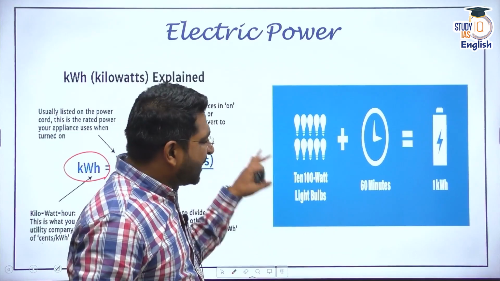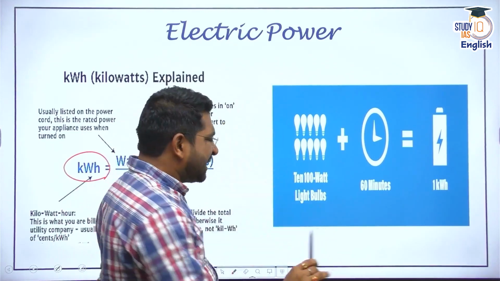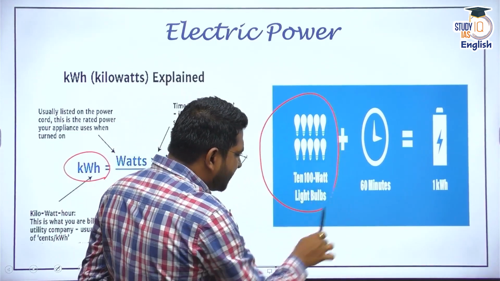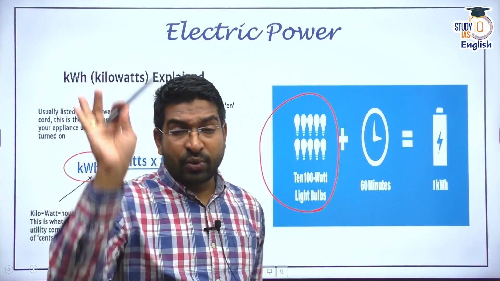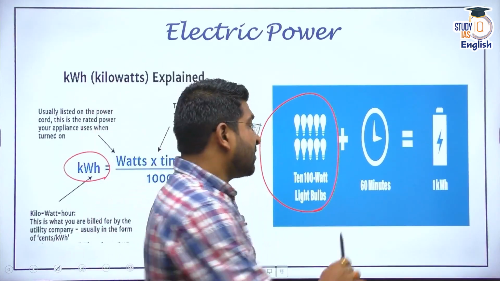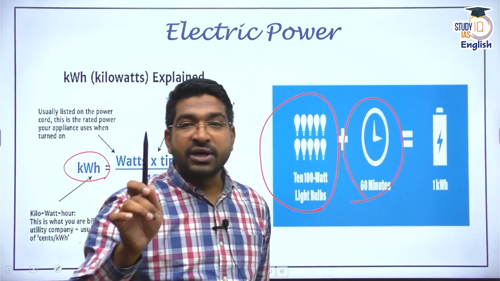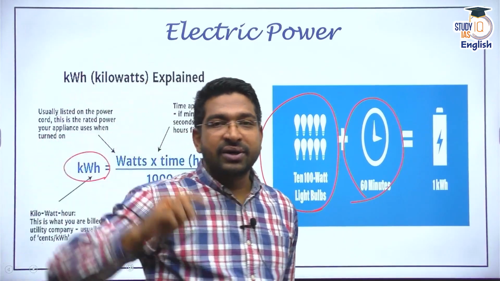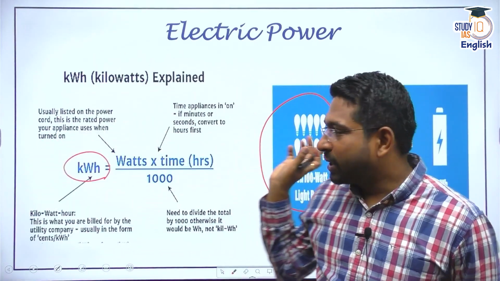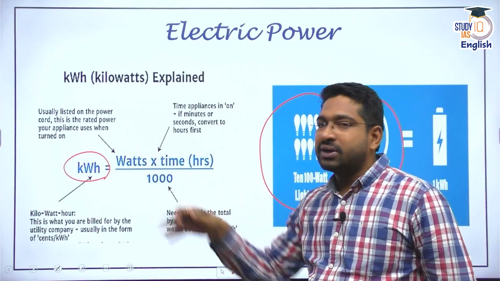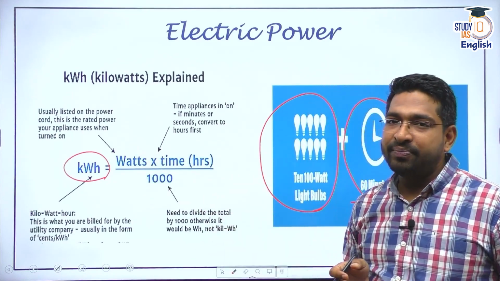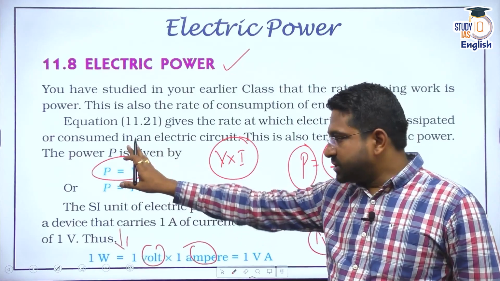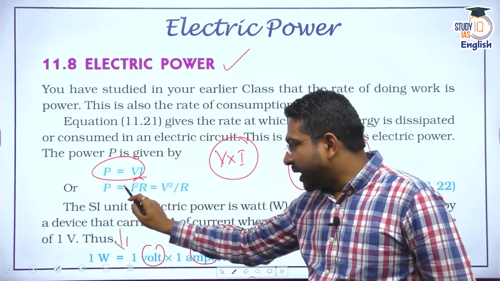So 1 kilowatt hour basically means, in simple plain language, you switch on ten 100-watt bulbs at your home and run them for 1 hour, 60 minutes. Then you will consume 1 kilowatt hour. That means 1 unit would be passed. So this is your electricity bill or electricity unit that we talk about at our home. All right. But in general, power is equal to V into I. Power is also equal to I square R.